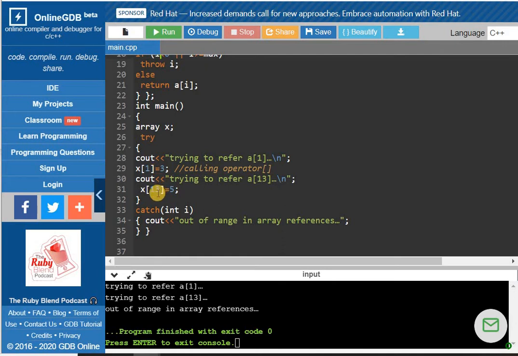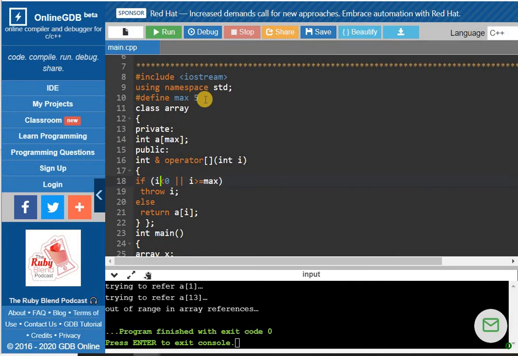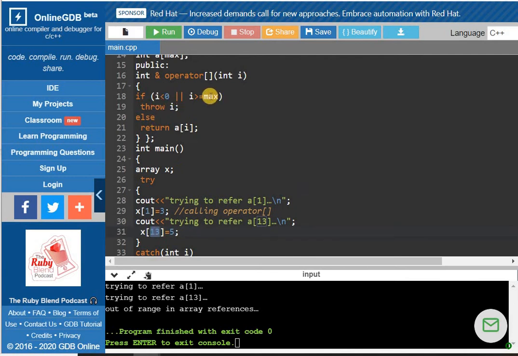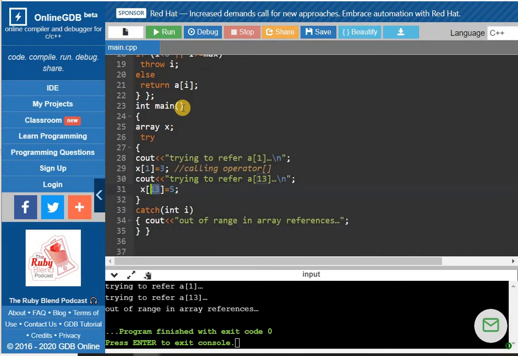If I am trying to access x[13], what is happening here? Actually the bound was 5, but I am trying to access the value 13. In this case it will throw an exception that this array bound or this index value does not exist. It will go to the if part. Yes, it is greater than maximum, i is greater than 5. Then it will throw i, and from here it will jump onto this block. It will print the message out of range in the array reference.